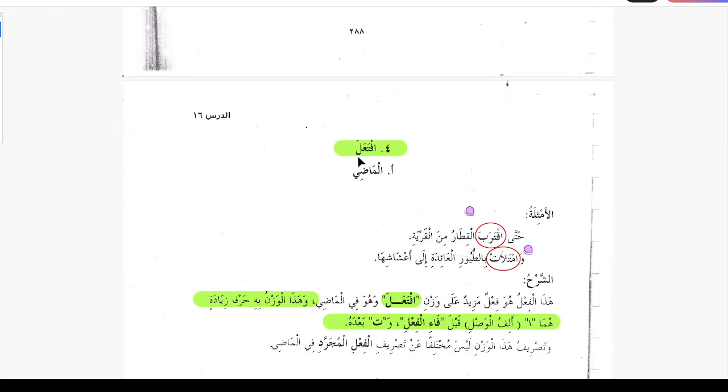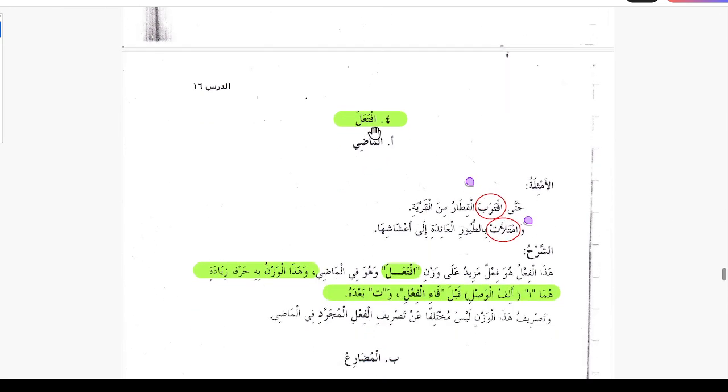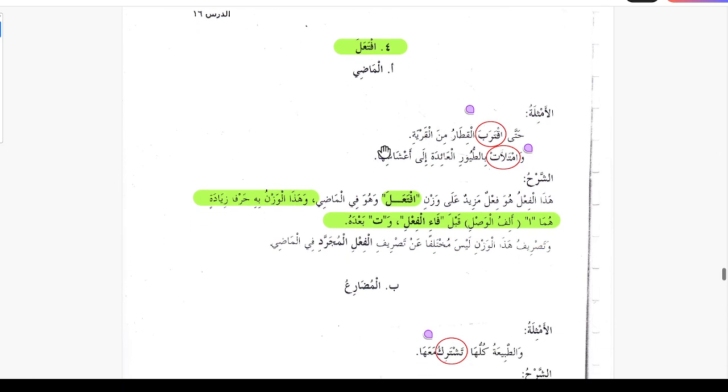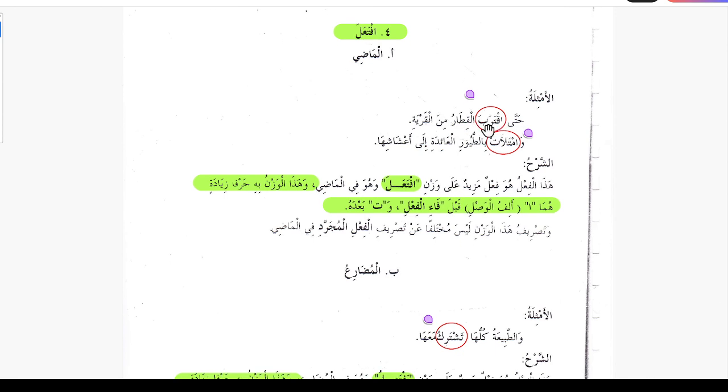Now we go to ifta'ala. Here we are adding hamza, this alif of wasl at the beginning, and ta, the two additional letters. So here are some examples of the past tense ifta'ala of this group. Iqtaraba yaqtaribu, to approach. Hatta iqtarabal qitaru minal qaryati, until the train approached from the village.